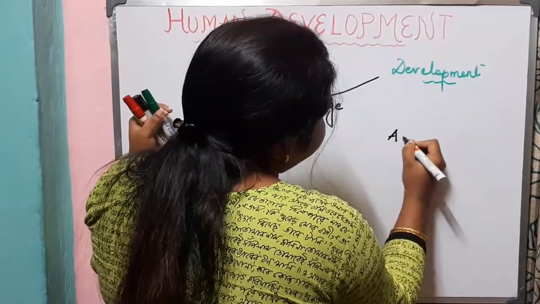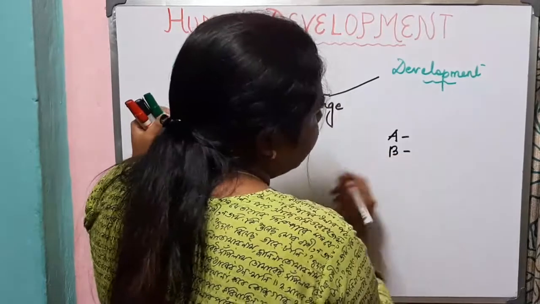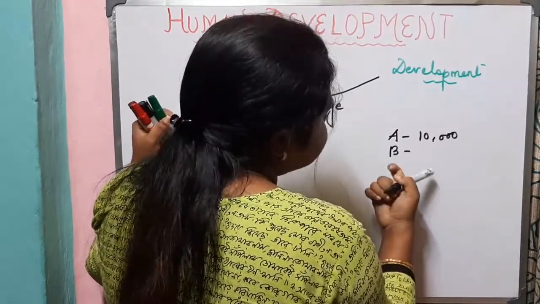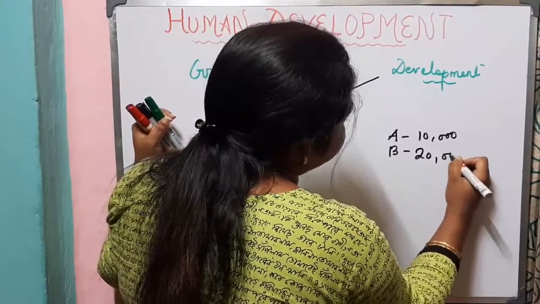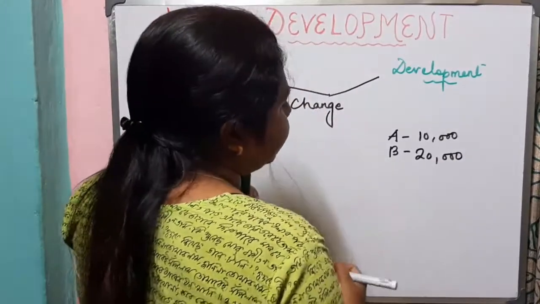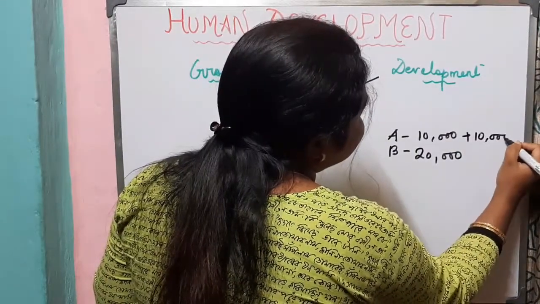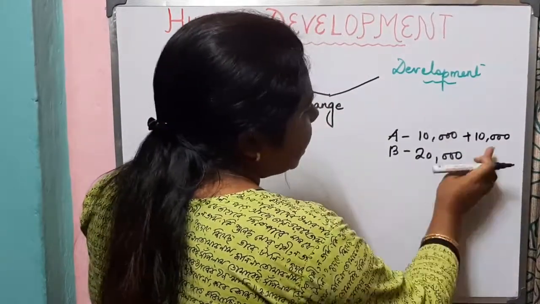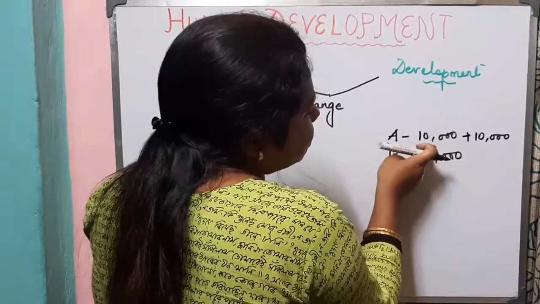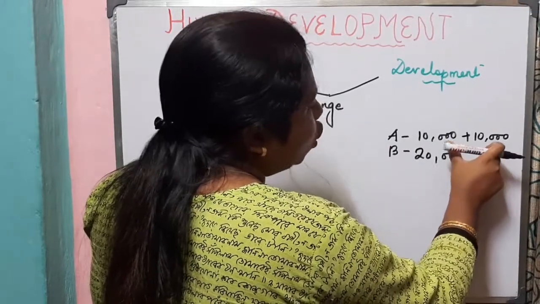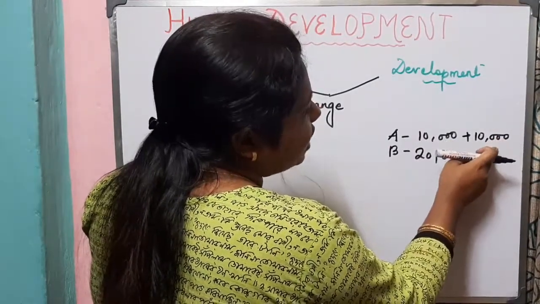Suppose there are two persons A and B. The salary of A is 10,000 and the salary of B is 20,000. Now what happened? The salary of A has increased by 10,000. That means he was earning 10,000. Now more 10,000 has been added to his income. So this is referred as growth.